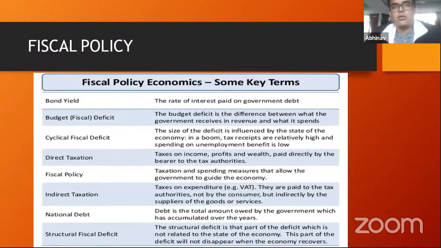Let's say the government of India decides to increase government spending, right? Let's say today the government of India is making 10 rupees in tax payments, and it decides that it will invest another 100 rupees in the economy. The moment the government invests 100 rupees, it leads to better roads and better infrastructure.